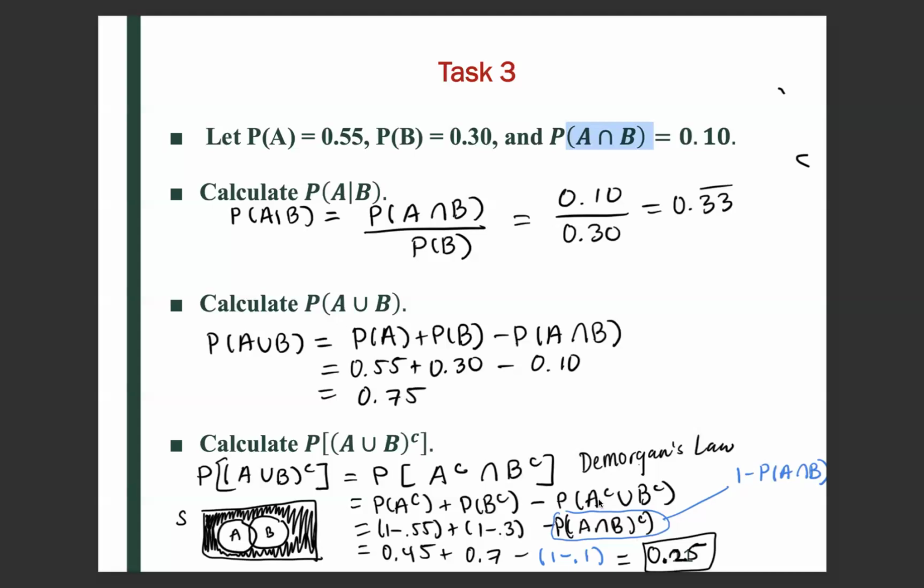And the probability of A complement union B complement is the same thing as the probability of A intersect B complement, also using De Morgan's law, which is the same as 1 minus the probability of A intersect B, which we were given as 0.1. So you can do 0.45 plus 0.7 minus 1 minus 0.1, and you get 0.25.